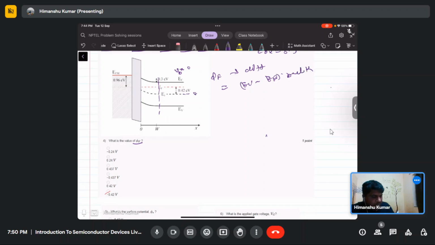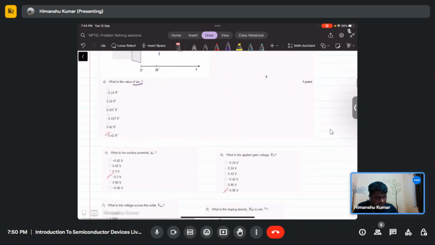So deep away from the interface, what is EI minus EF? As you have given, EF minus EI is 0.42 and EI is less, so this is an n-type semiconductor. So EI minus EF will be the negative of that, which equals minus 0.42 electron volt. So the answer will be minus 0.42 electron volt.